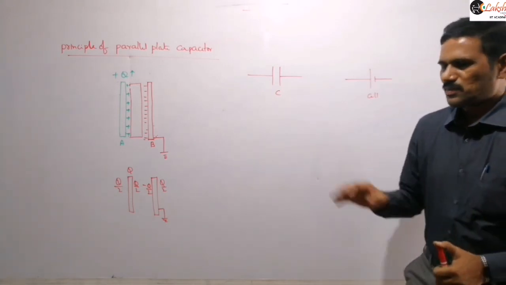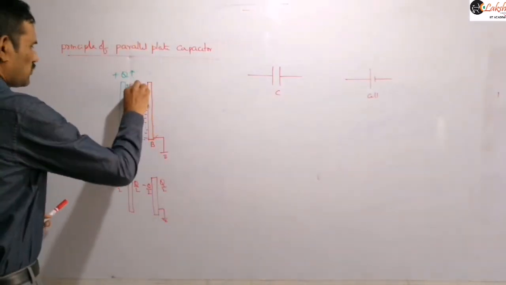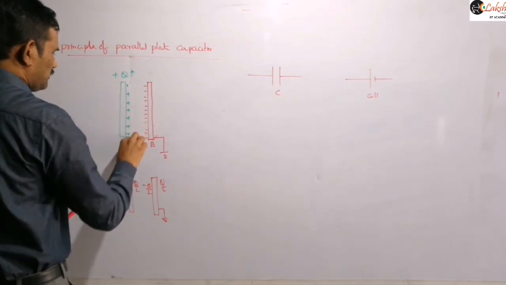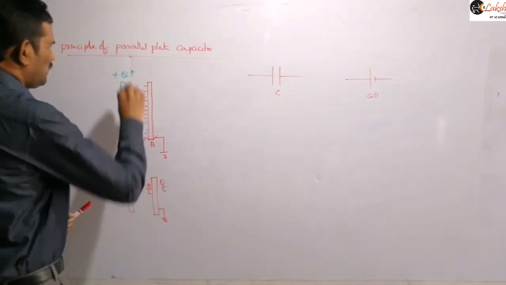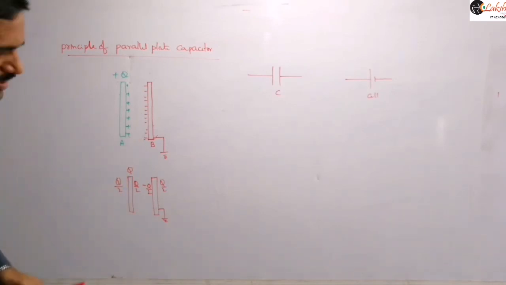So that is the principle here. You can draw this diagram without the dielectric like this. Plate A has some positive charge, and plate B we take like this, and it is grounded.